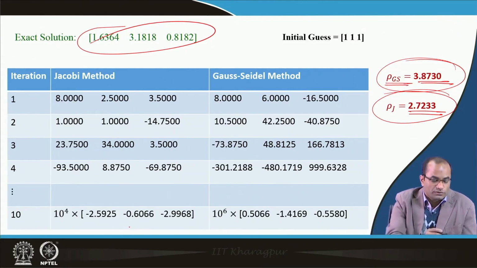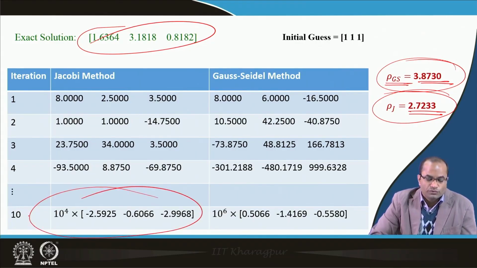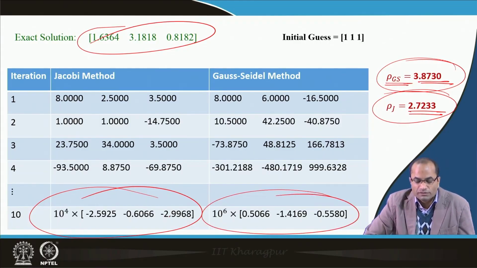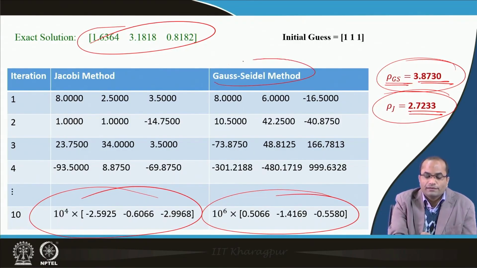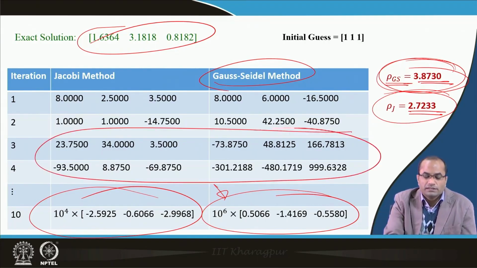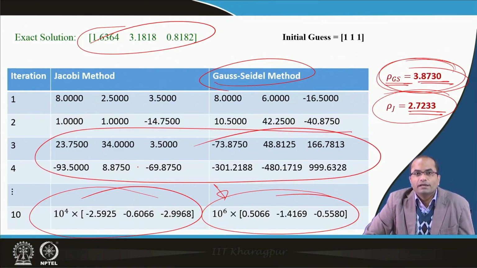In the Jacobi method, we have these large numbers after a few iterations. Here also we have very large numbers, and they show the diverging behavior. Indeed, for Gauss-Seidel, since this spectral radius was very high, larger than the Jacobi one, we are here also getting large numbers after the 10th iteration, larger indeed than the Jacobi method. So, here itself we can see the diverging behavior of the numerical scheme just by changing the order of the equations.